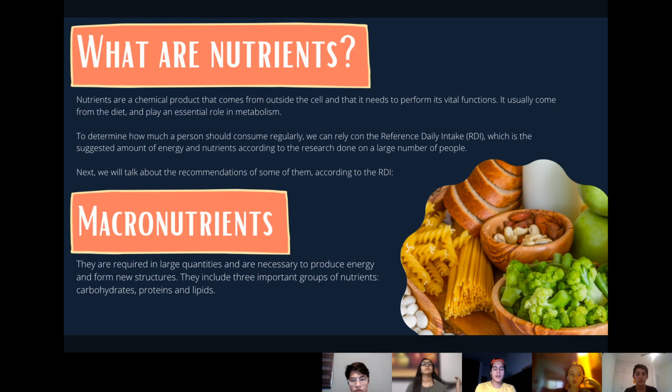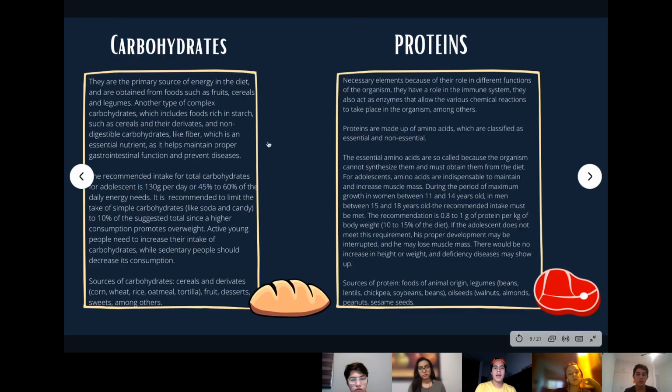Macronutrients. They are required in large quantities and are necessary to produce energy and form new structures. They include three important groups of nutrients: carbohydrates, proteins, and lipids. Carbohydrates. They are the primary source of energy in the diet and are obtained from foods such as fruits, cereals, and legumes. Another type is complex carbohydrates, which includes foods rich in starch, such as cereals and their derivatives, and undigestible carbohydrates, like fiber, which is an essential nutrient as it helps maintain proper gastrointestinal function and prevent disease.